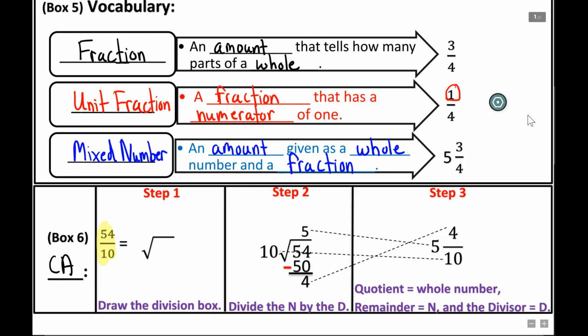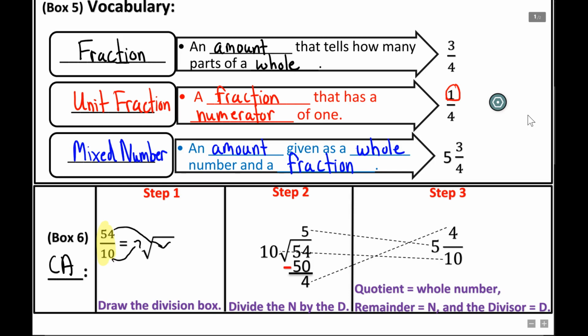Now step 2, you're going to divide the numerator by the denominator. Remember, the big number goes on the inside, so 54 goes on the inside, and 10 goes on the outside right here. So that's step 2. How many times can 10 go into 54? Well, that's 5 times, right? 10 times 5 is 50. You put the 50, then you subtract. 4 minus 0 is 4. Then 5 minus 5 is 0.